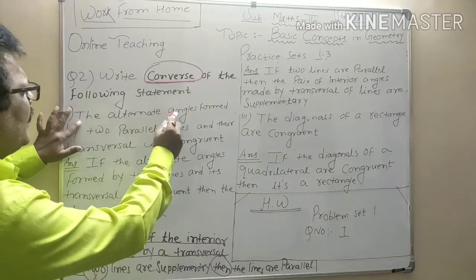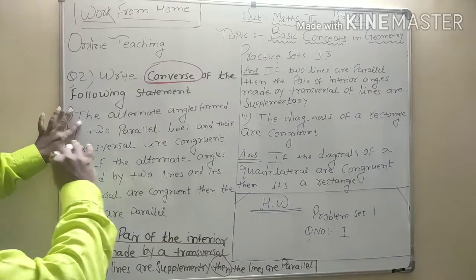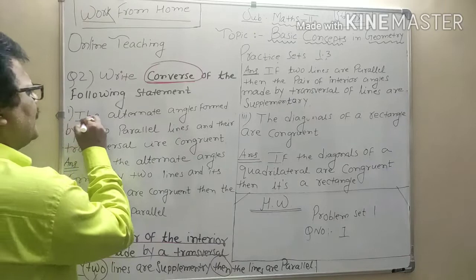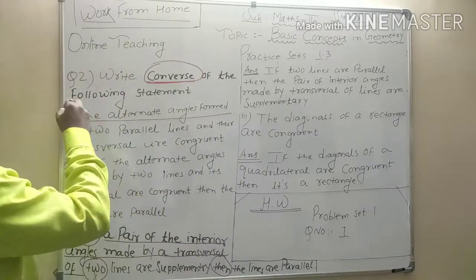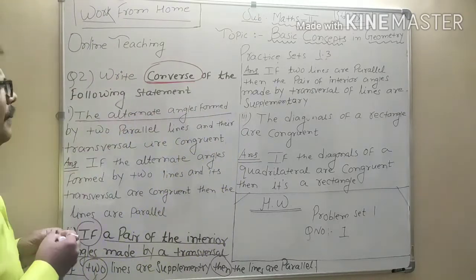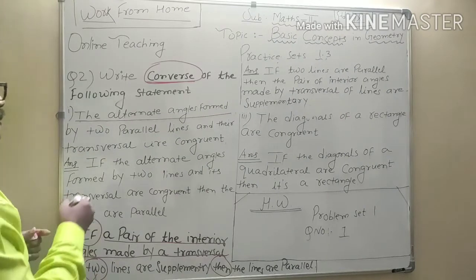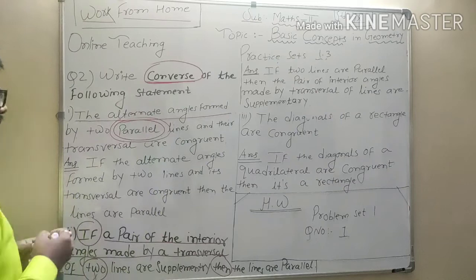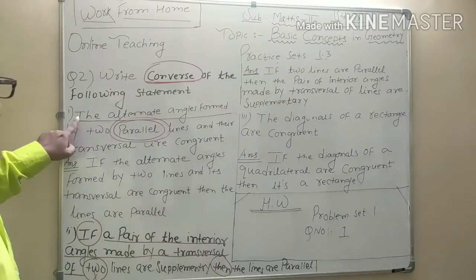If the alternate angles, and copy the same. If the alternate angles formed by two parallel lines, now this word parallel, you remove it.